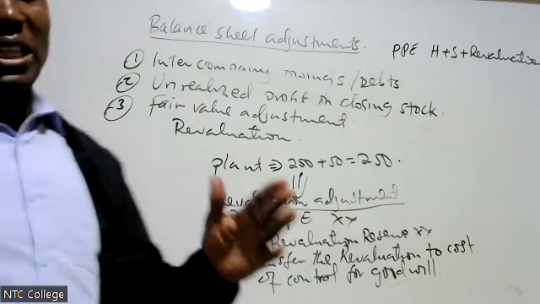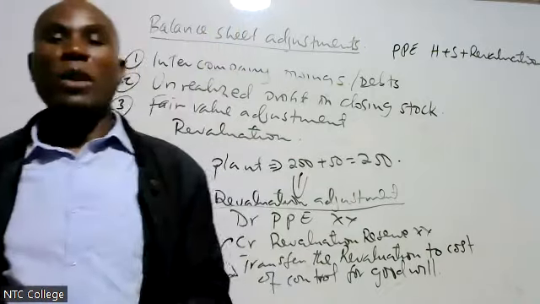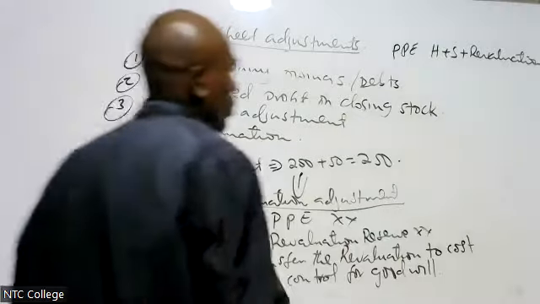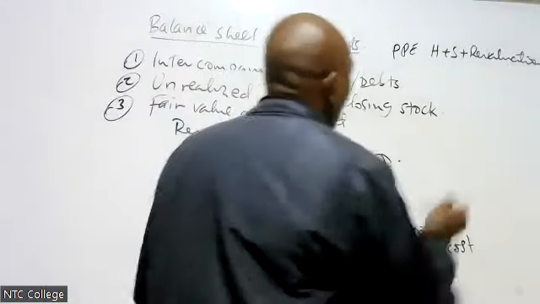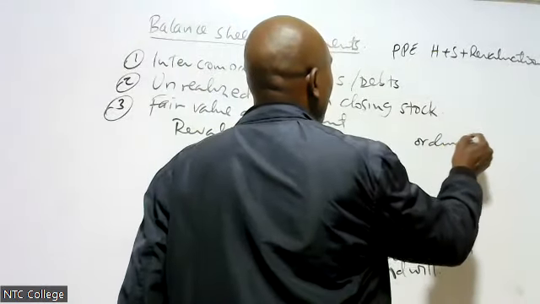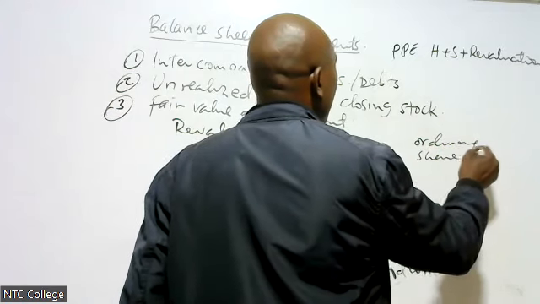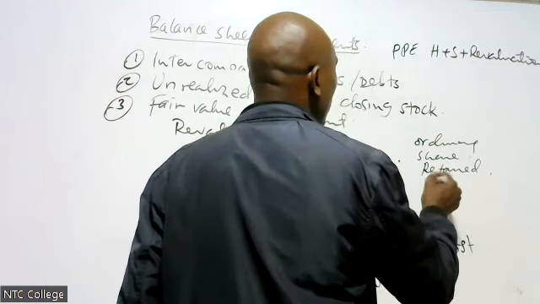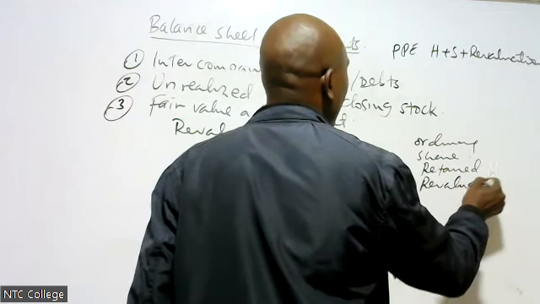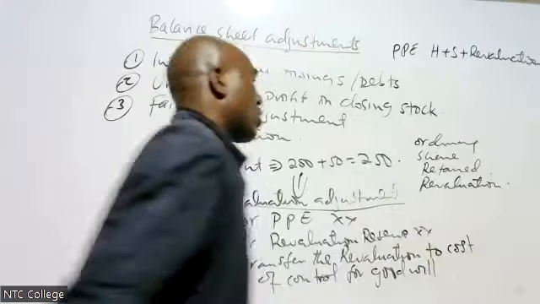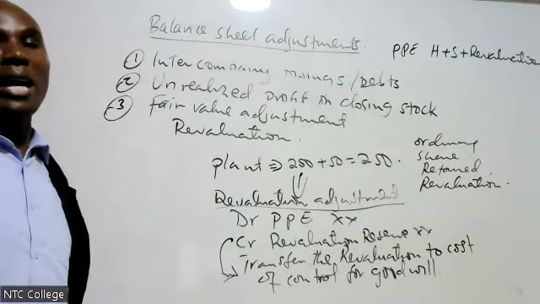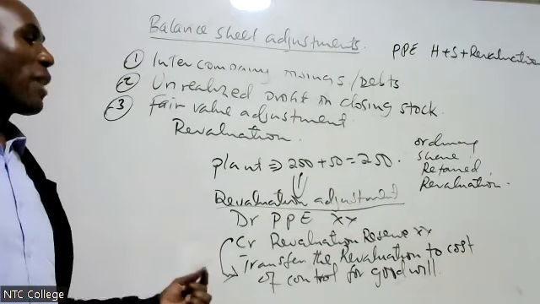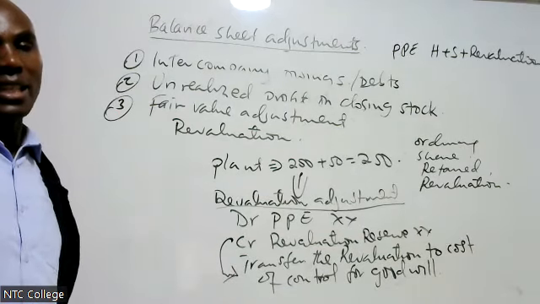Therefore, when I'm computing goodwill, listen very carefully. I know our net assets. We mentioned the net assets: ordinary share capital, share premium, retained earnings. I'm going also to include the revaluation that I made on the date of acquisition, because that revaluation is part of the net asset.